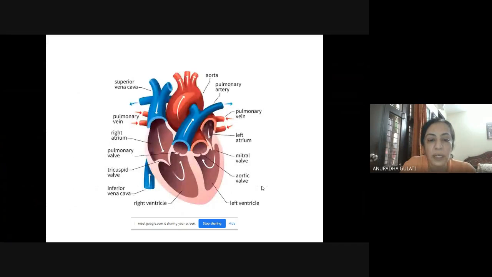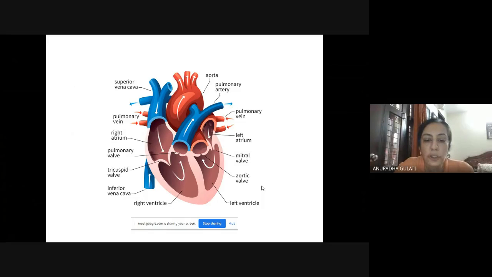In this diagram of heart, you can see the four chambers, right and left atrium, right and left ventricles. And then you can see aorta, which is the largest artery coming out from the left ventricle. Pulmonary artery is taking the blood from the right atrium to lungs. Pulmonary vein brings the blood from the lungs, and vena cava collects the blood from the body and brings it to right atrium of heart.